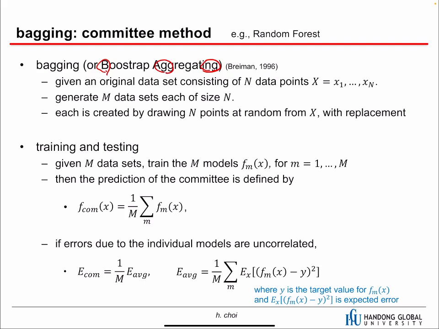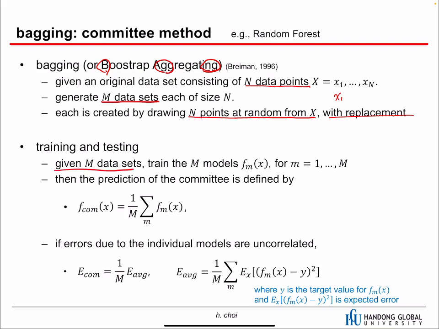Given an original dataset consisting of n data points, we generate m datasets, each of size n. Each dataset is created by drawing n points at random from X with replacement. For example, in the first dataset, we might have x sub 1 twice or 3 times. We don't know, because it is based on replacement. Once we select one data point, we put it back into the dataset and then randomly select the next point.